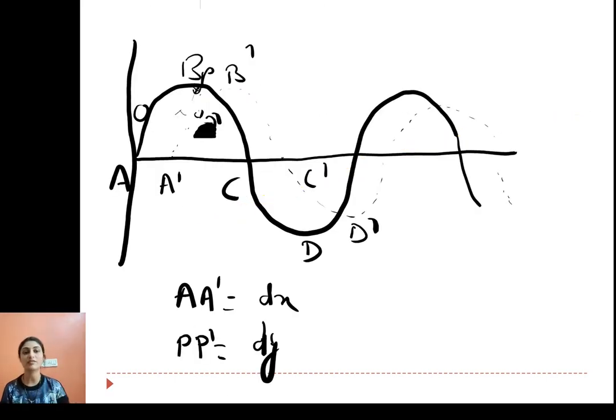Now suppose we consider a wave which is moving like this, A, B and C. After some interval of time, the wave has moved to A dash, B dash and C dash. Suppose we consider any point P on ABC. After some time it will be at the point P dash on the wave A dash, B dash, C dash. So this vertical distance PP dash is dy, and the wave has traveled from point A to A dash, so this horizontal distance AA dash is dx.